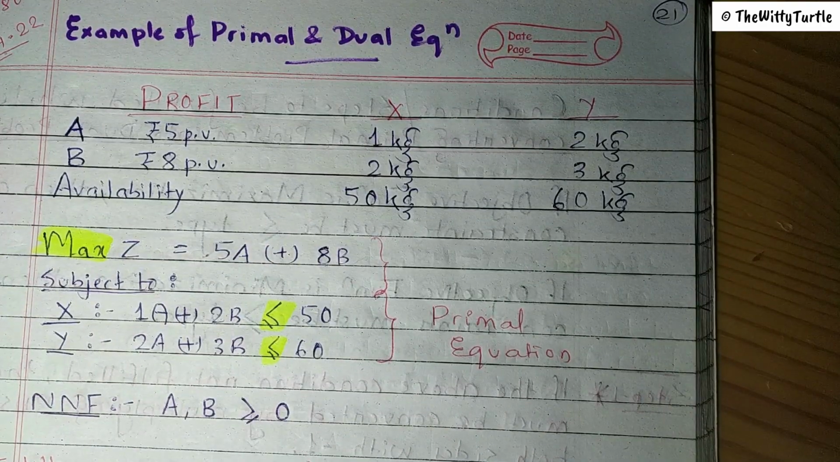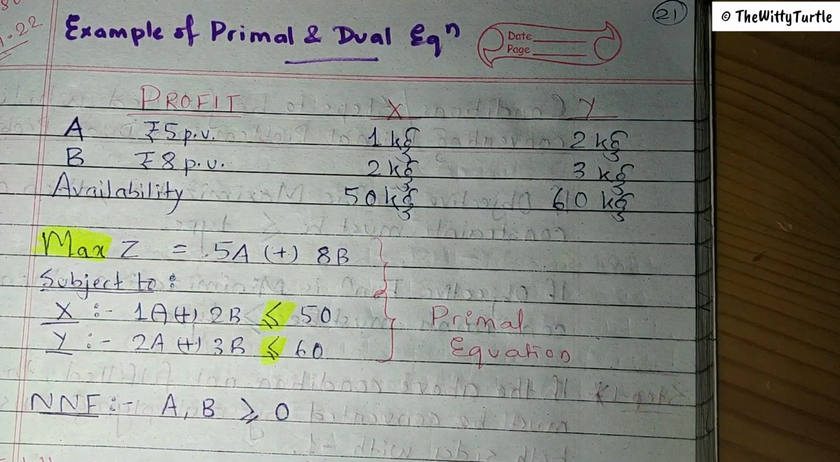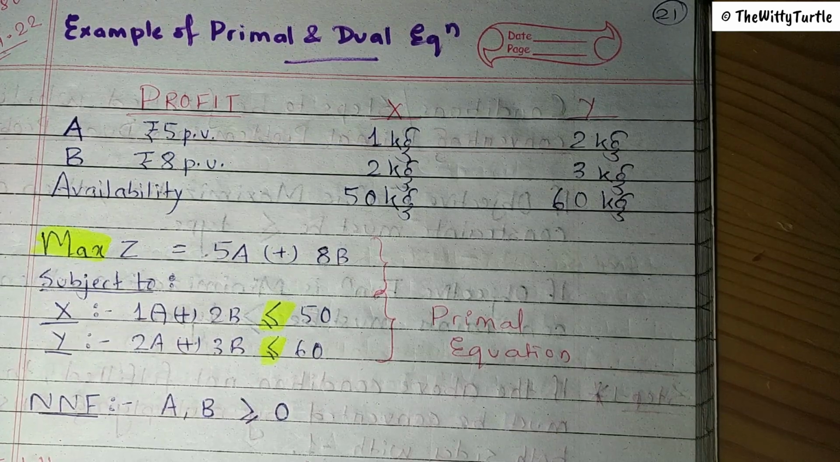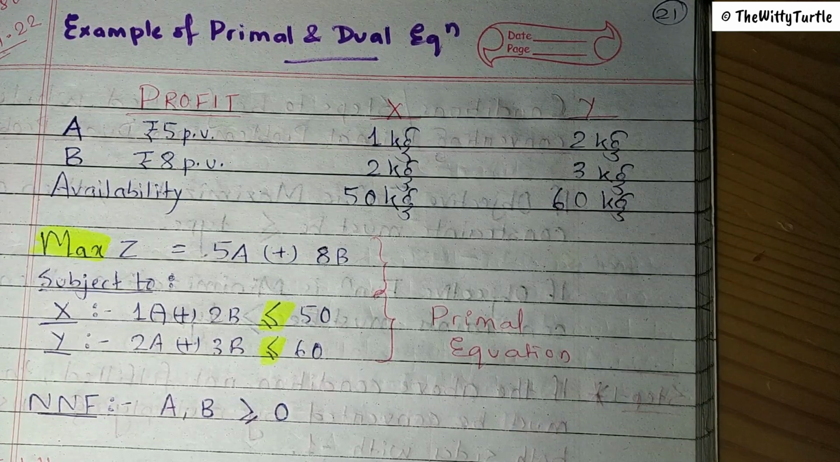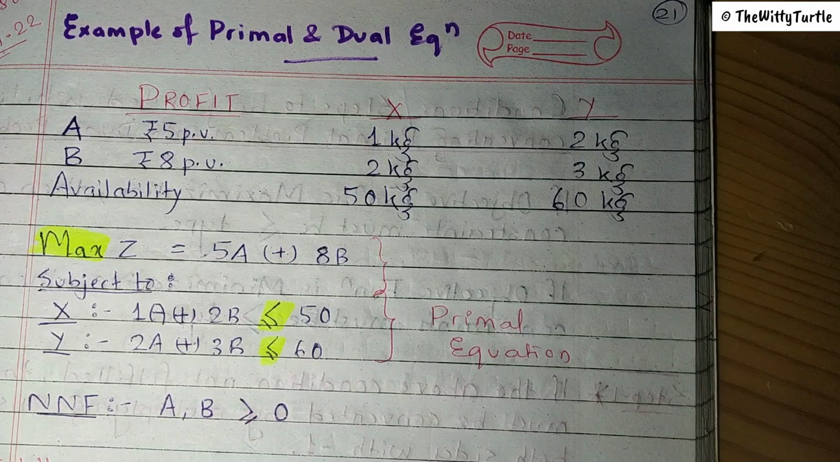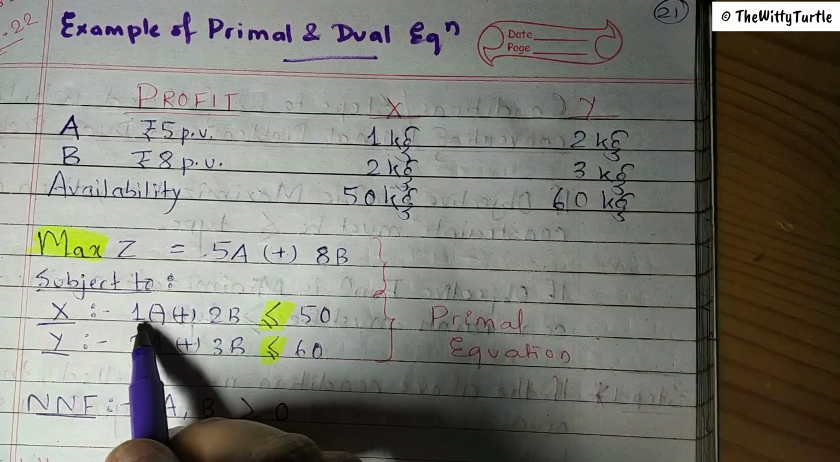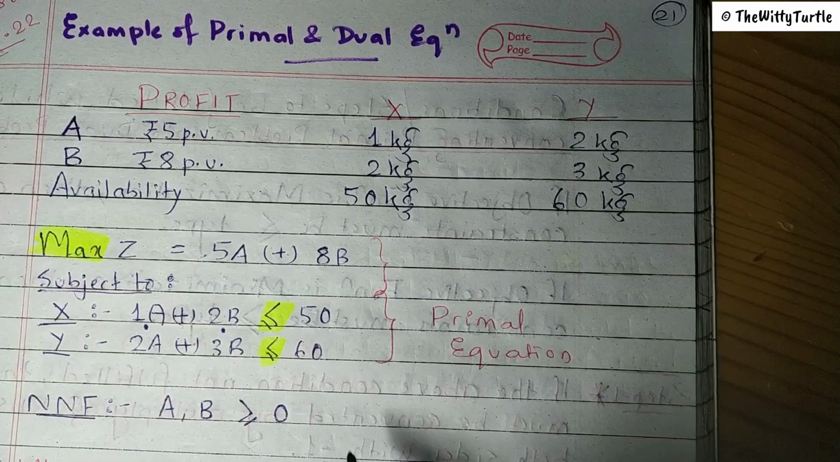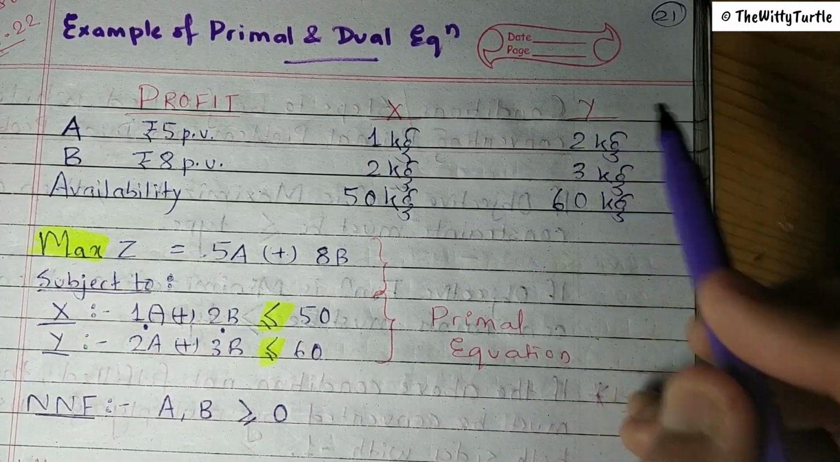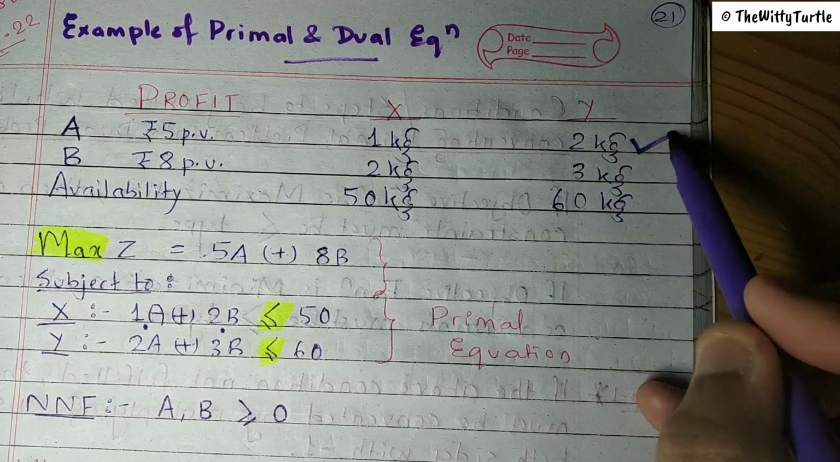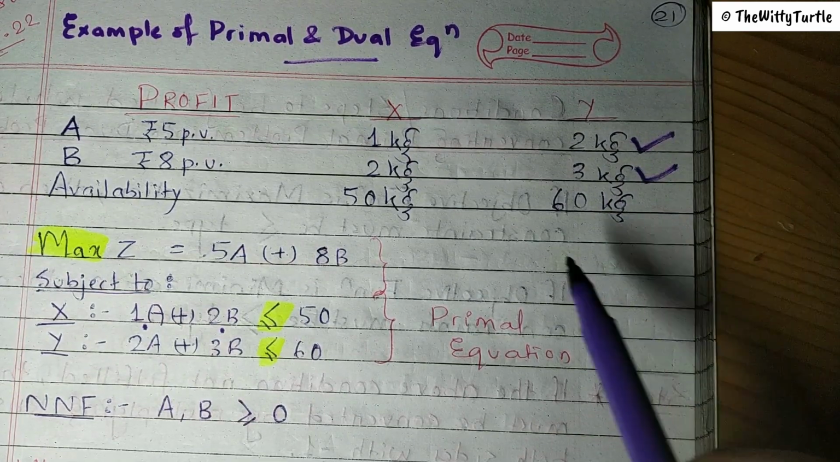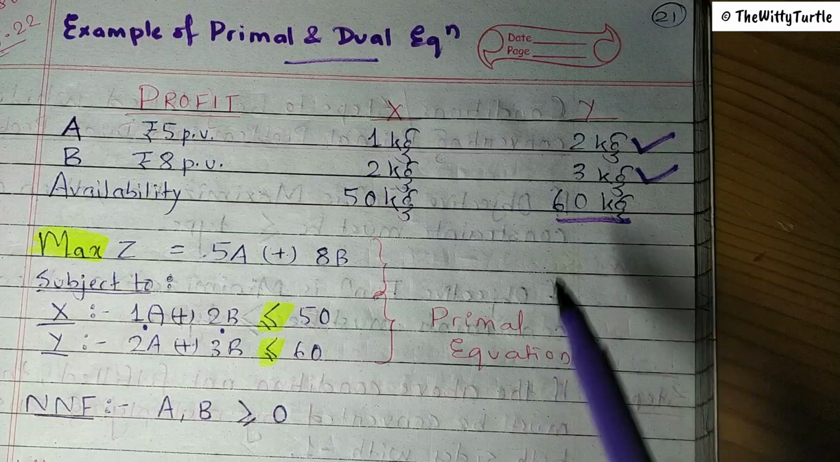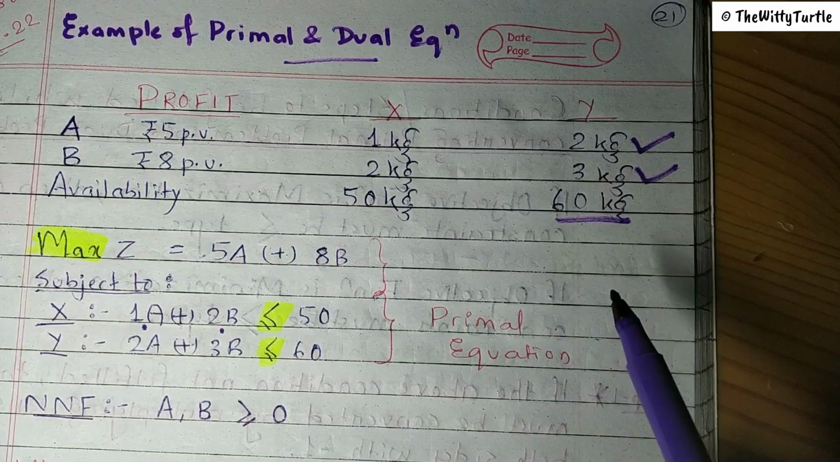So whatever amount we use in making product A and B, that should be up to 50 kgs. It can either be lesser than 50 kgs or equal to 50 kgs, right? So here the first equation will be 1a plus 2b less than or equal to 50. Similarly, for raw material y, 2a plus 3b should be less than or equal to 60 kgs, because we have this much of raw material only, right?